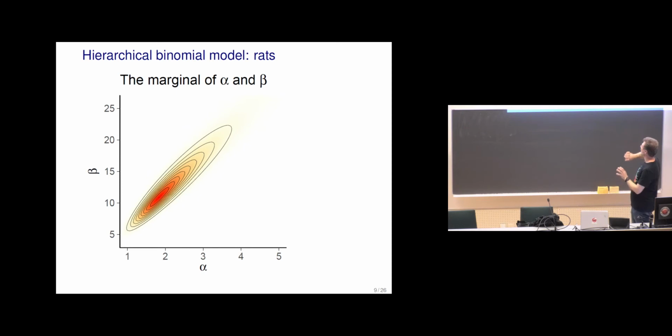There's a bit of uncertainty in this direction, and if you think about it, if alpha and beta were considered as the prior observations, it means that when alpha and beta both are larger, it's a narrower prior when we go in that direction, and then a wider prior when we go to smaller alpha and beta.